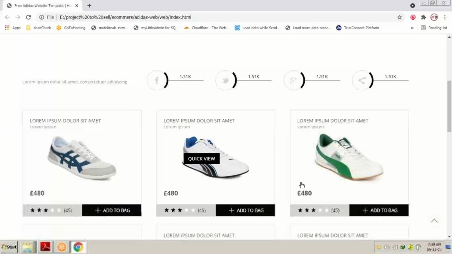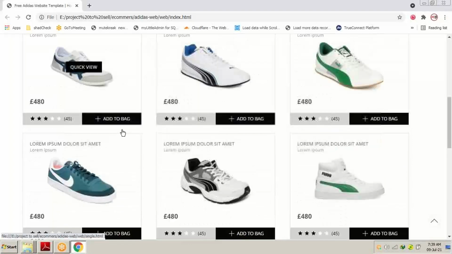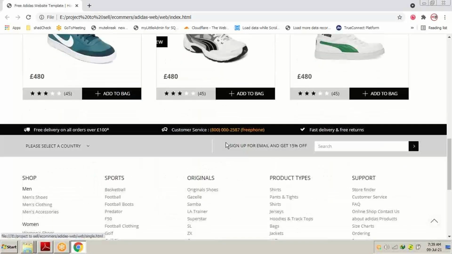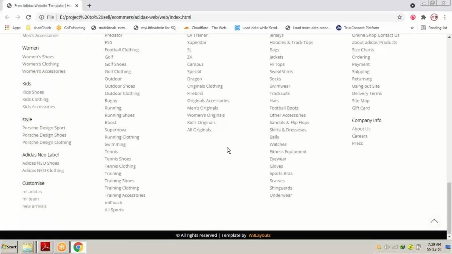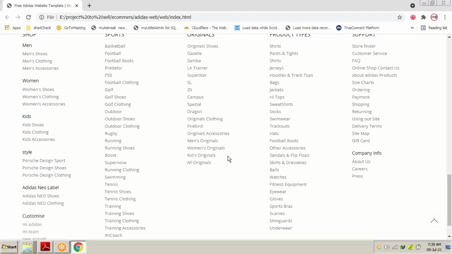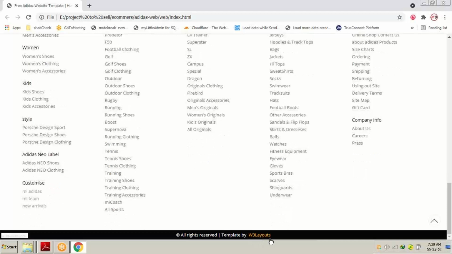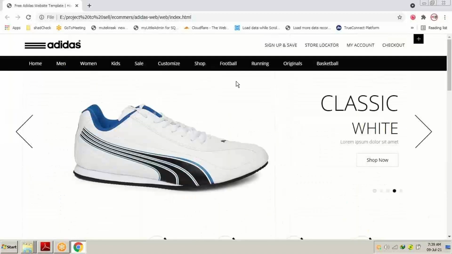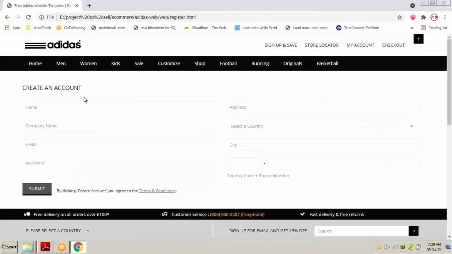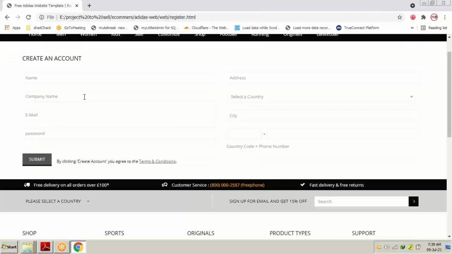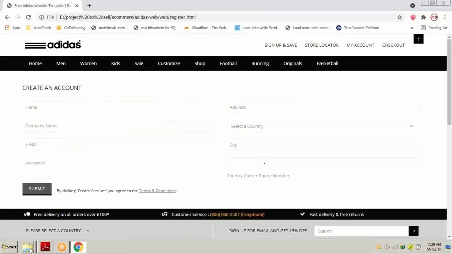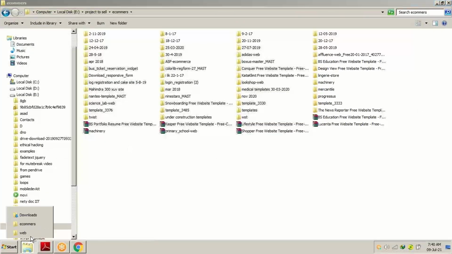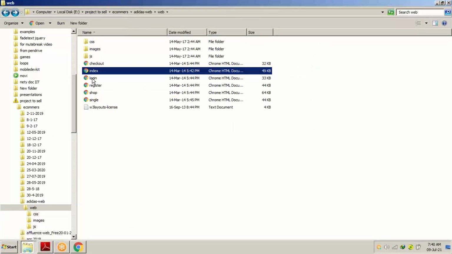As you scroll down, you can see all the things are made right here. Everything is made in this website for designing. The template is by W3 Layouts. You can search for W3 Layouts in Google and you're going to find many templates. Now sign up and save. Let's see what comes. You can see we have a create account page on our screen. We can go to the web and just go to register and login also.